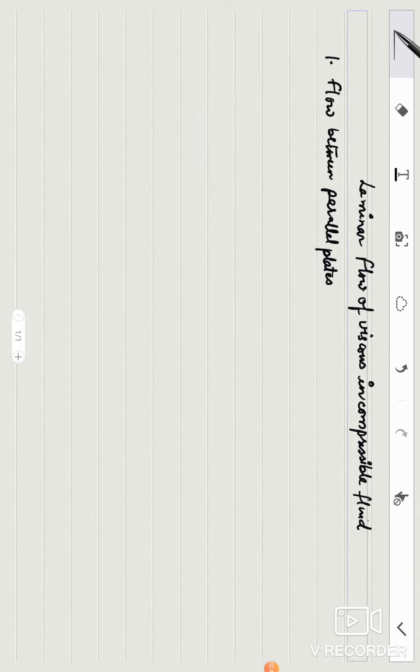Now, the situation may be that, number one, the plates are non-porous and rigid. Second situation may be that plates are porous.